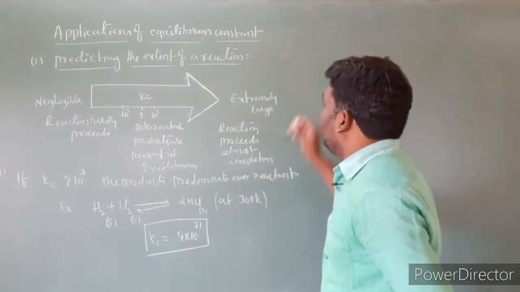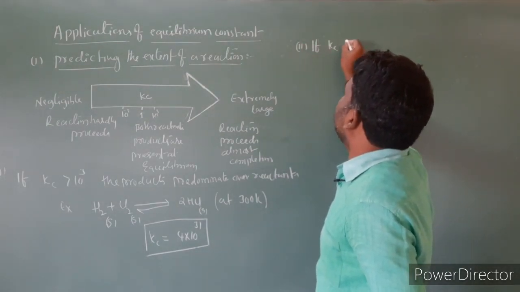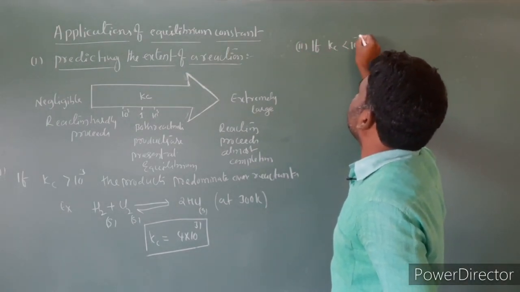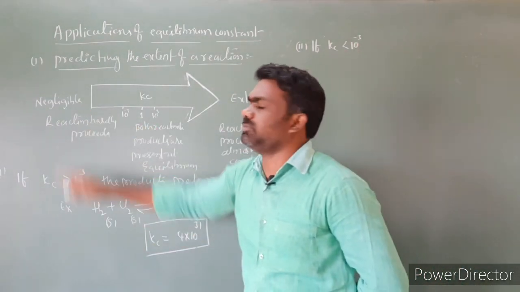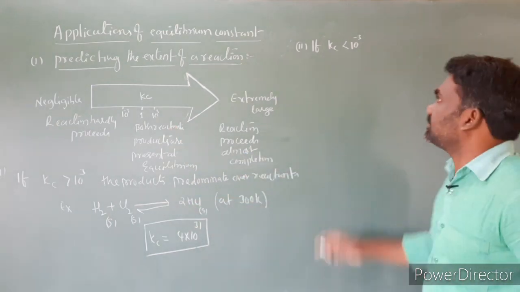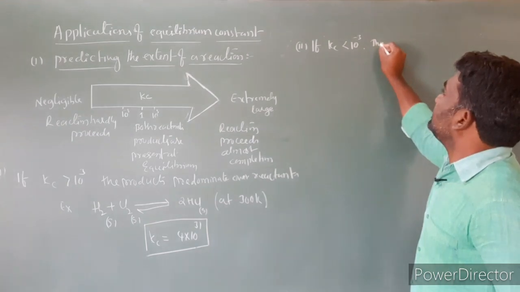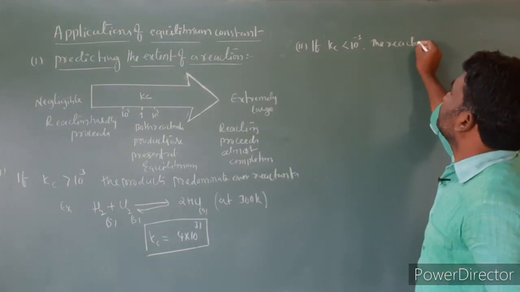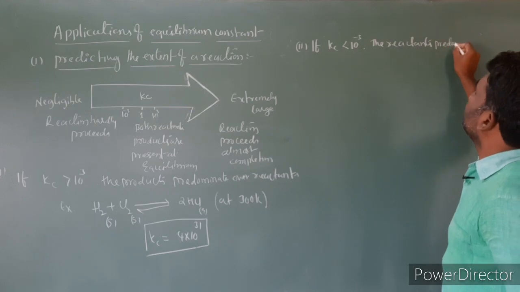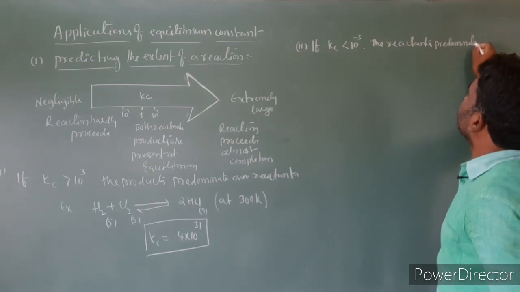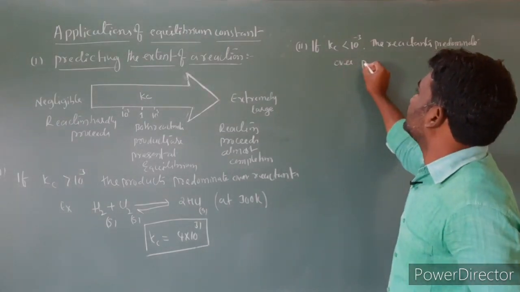This is the first one. And second, if Kc is less than 10 power minus 3, that means negligible. So the reaction hardly proceeds. If Kc is less than 10 power minus 3, the reactants predominate over products.